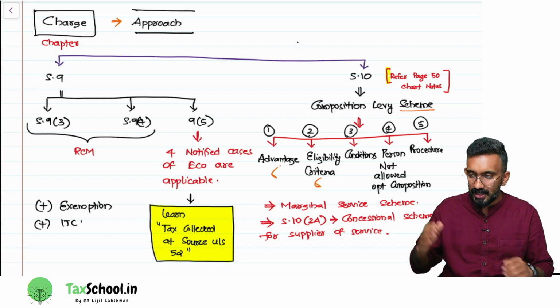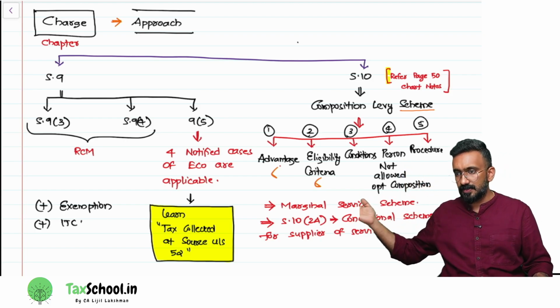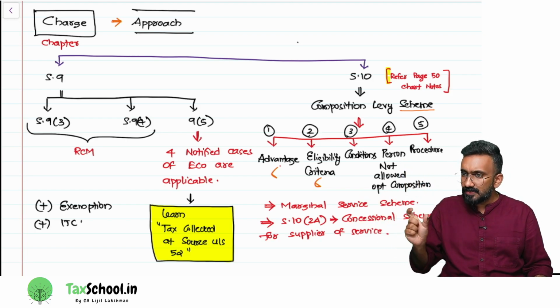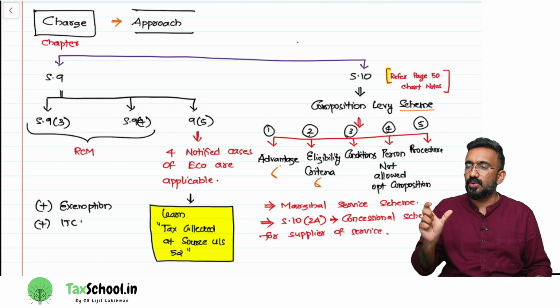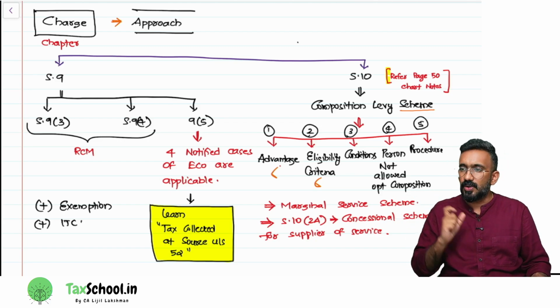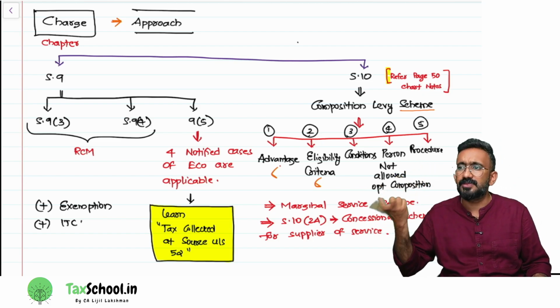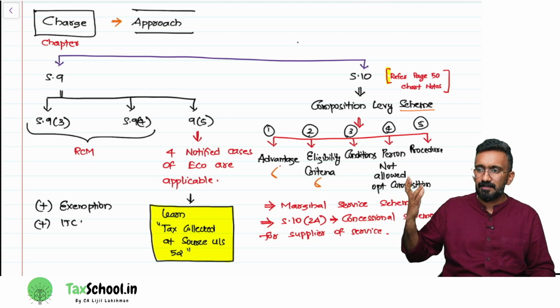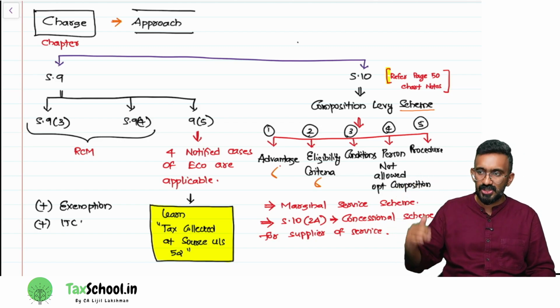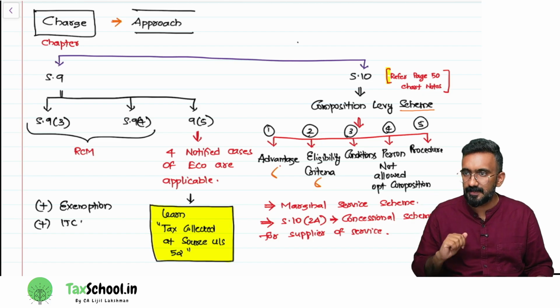What I have written here, you can see, is that for 9.5 I have put an arrow mark down and written 4 notified cases where the ECO, the e-commerce operator, like your Uber, Ola, MakeMyTrip, Urban Company, Swiggy, Zomato, those kinds of companies, have to pay the entire GST. This is listed in section 9 subsection 5.